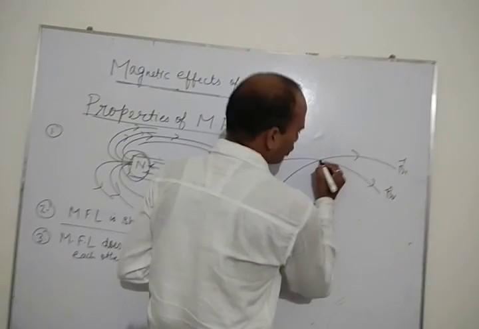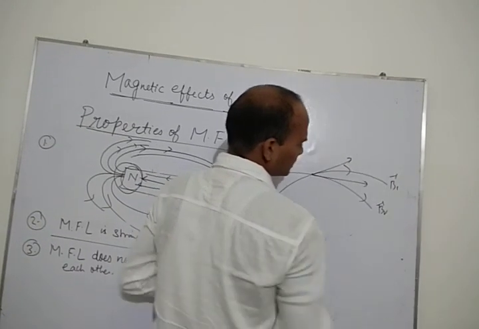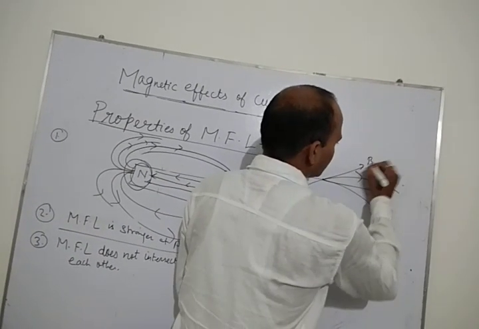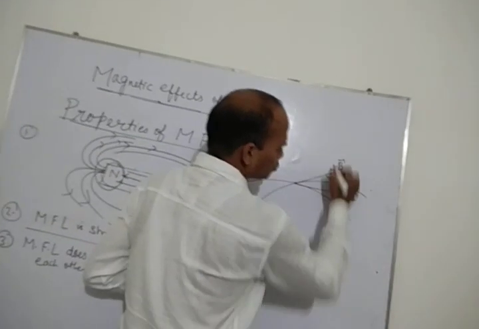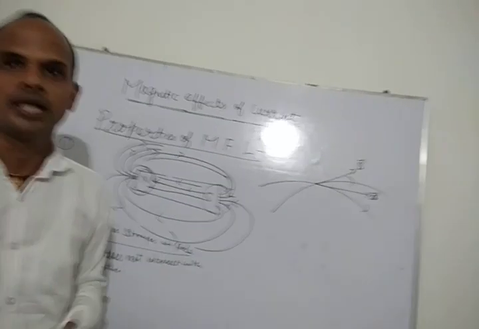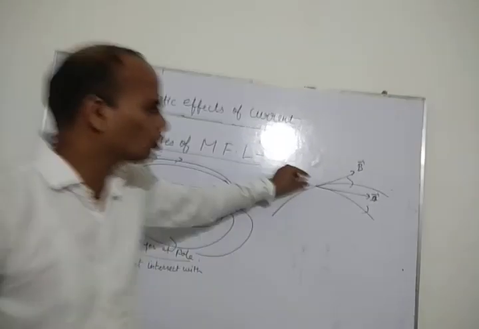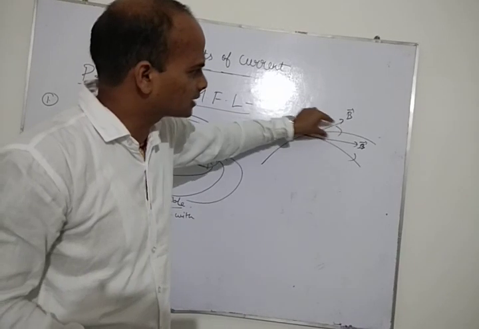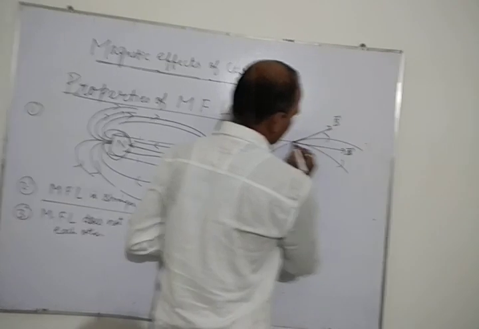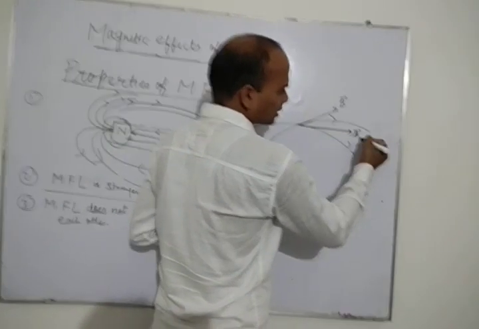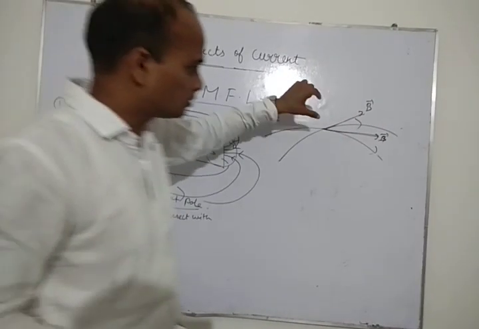Why? Because when you draw a tangent from this point and from this point, you will see that it will show two directions of field from one point, which is not possible. Two directions at one time from one point are not possible. So two field lines do not intersect with each other. If you are drawing one tangent here and one tangent here, this is showing two directions of magnetic field line, which is not true.